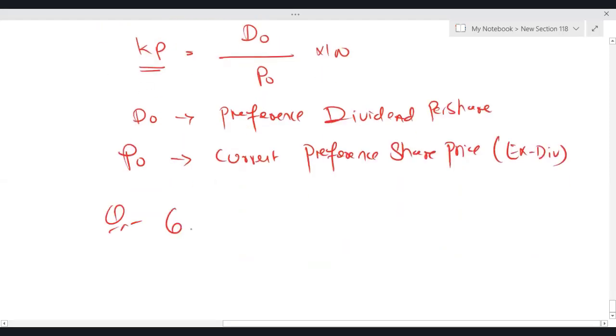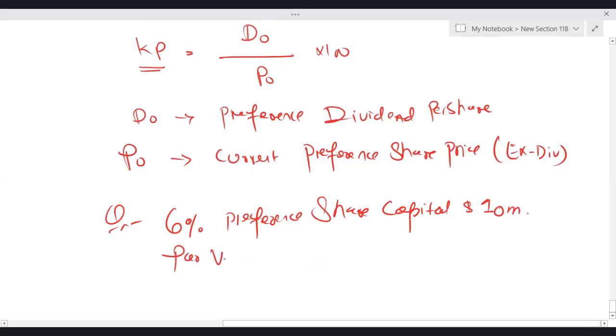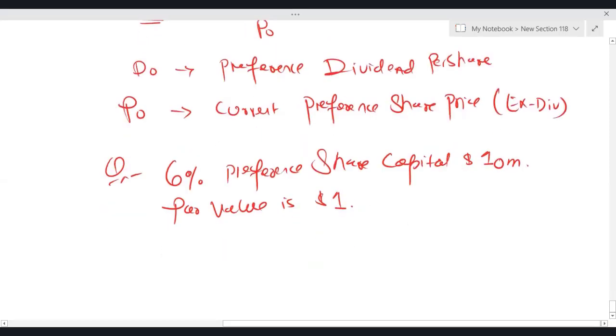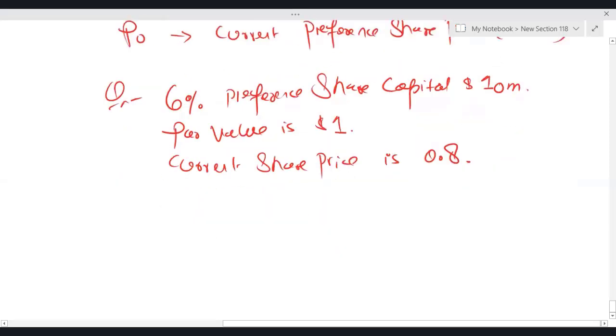For example, we have 6% preference share capital. Assuming, it is just an assumption, 10 million. Par value is $1. Current preference share price is 0.8. Nothing is mentioned, then the given price is X div.